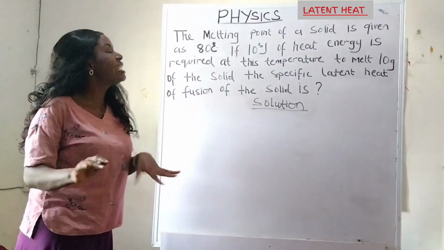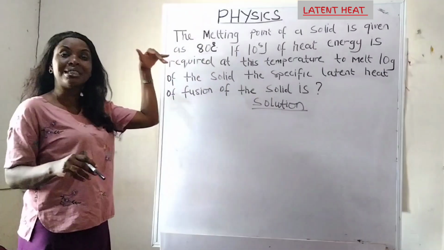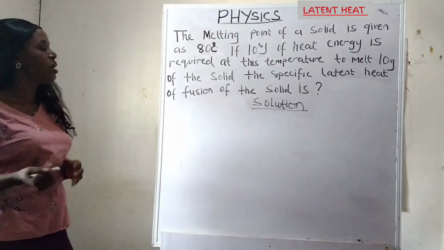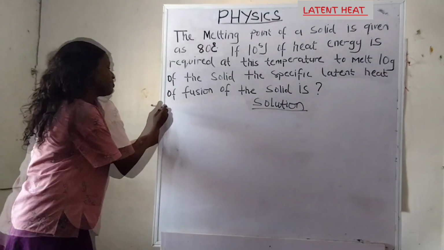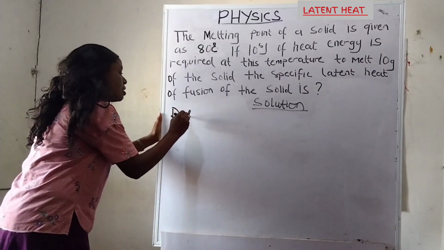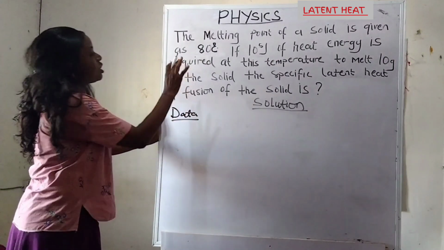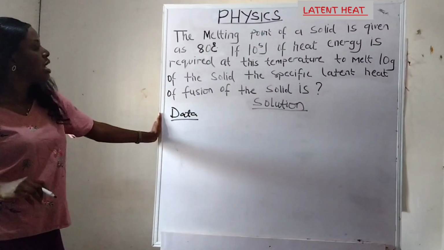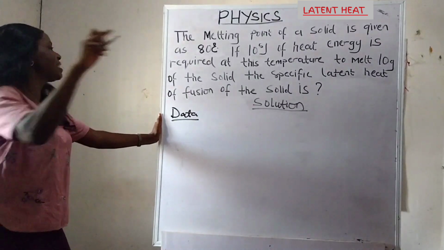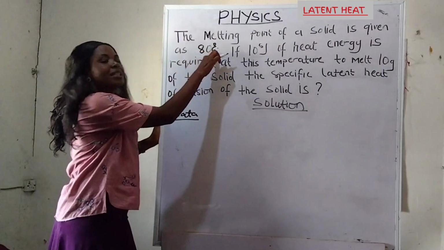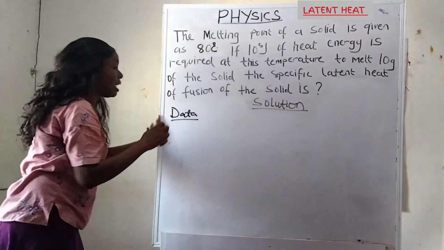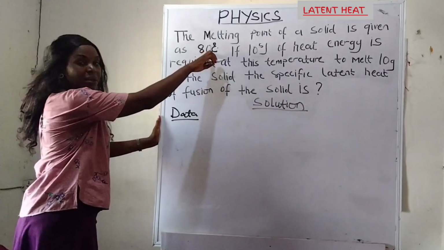First of all, let's write out the information, which is the data given to us in this problem. The first information I see is 80 degrees Celsius, and 80 degrees Celsius is the temperature.